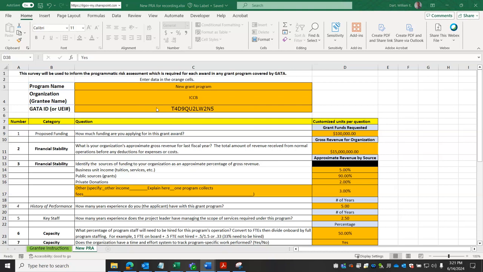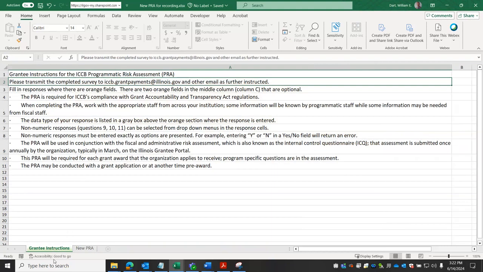The responses to the questions on this PRA will be used to help evaluate the entity's ability to successfully fulfill the grant objectives and to consider any specific condition to apply in the grant agreement. This programmatic risk assessment will be used in conjunction with the Financial and Administrative Risk Assessment, also known as the Internal Control Questionnaire, or ICQ. The ICQ is submitted one time annually through the Illinois Grantee Portal, typically by March of the calendar year. There is a set of brief instructions and background to assist with completing the questions on this tab here.